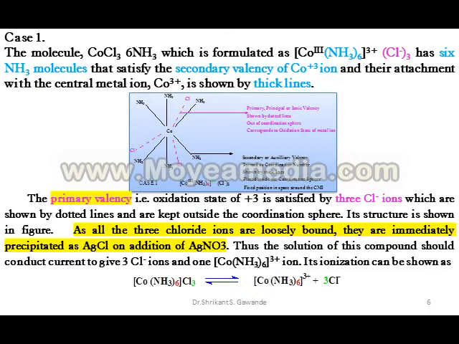Thus, the solution of this compound should conduct current to give 3 Cl− ions and 1 [Co(NH3)6]3+ ion. Its ionization can be shown below.